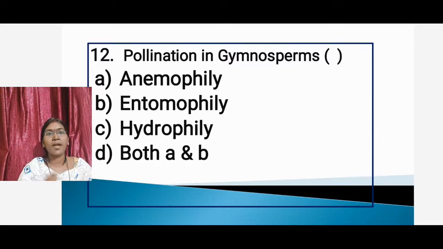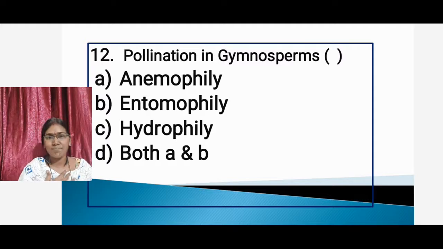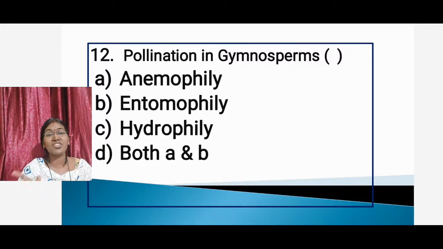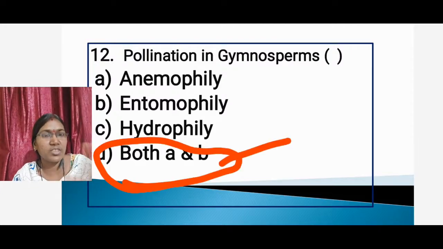Pollination by air or wind is known as anemophily. Pollination by insects is known as entomophily. Pollination by water is known as hydrophily. So in gymnosperms, pollination occurs by both anemophily and entomophily. So the answer is option D, both A and B.